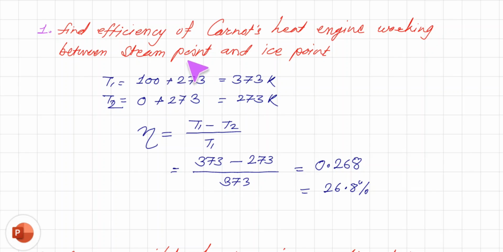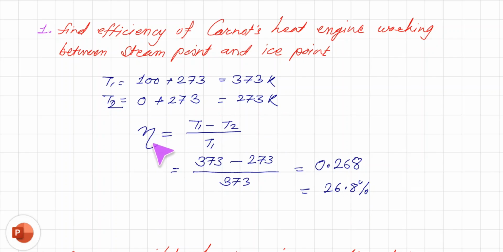The other point is the ice point, that is 0 degrees Celsius, T2, converted again into Kelvin. Putting the values of T1 and T2, we get 373 minus 273 divided by 373, multiplied by 100. So the efficiency of the Carnot heat engine is 26.8%. This way we can calculate the efficiency.